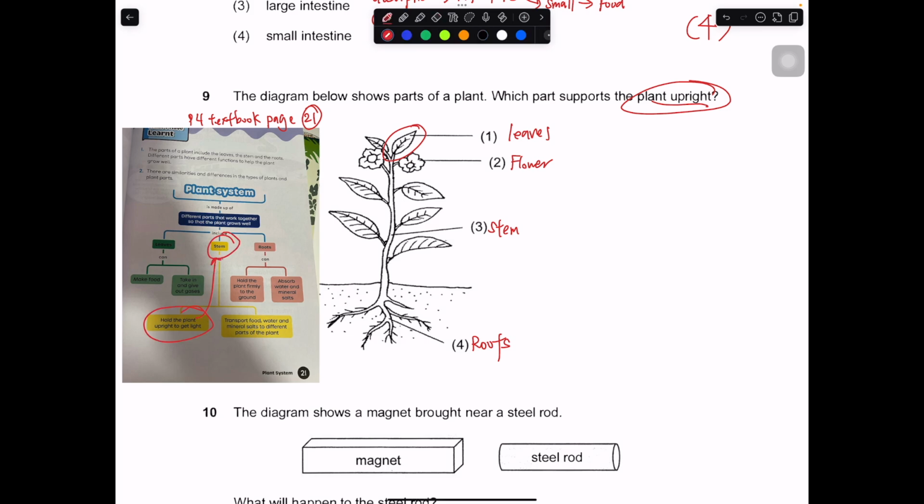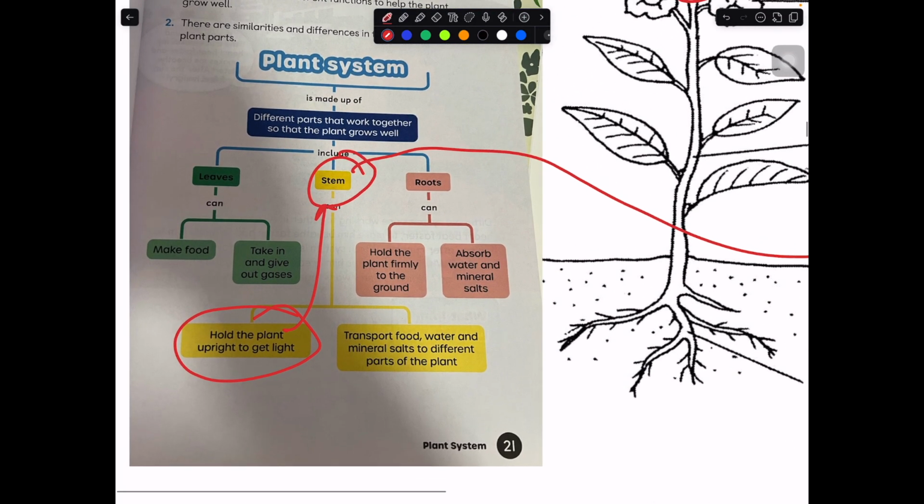So this is a direct recall. This is number 3. Number 3 must be the answer. This is actually taken out from your P4 textbook, page 21. You just take a very close look at it. So these are the 3 main plant parts: leaf, stems, and roots.